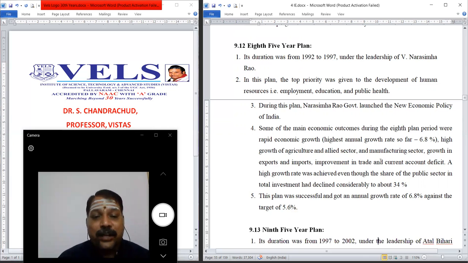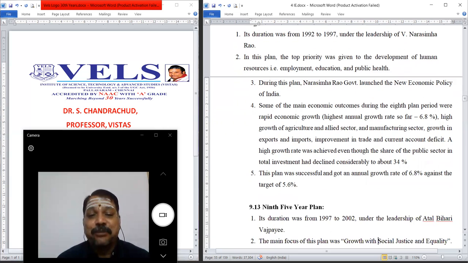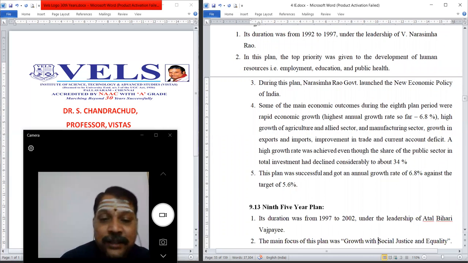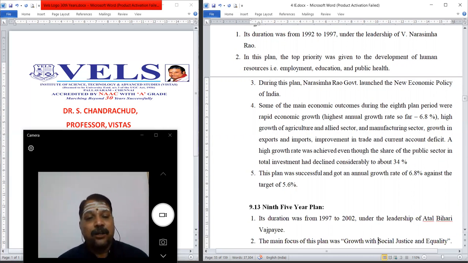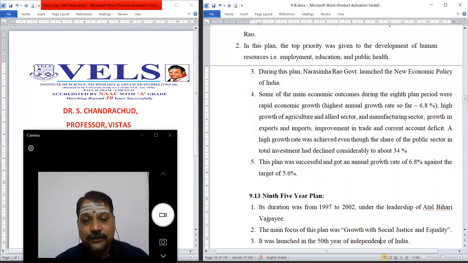A high growth rate was achieved even though the share of the public sector in total investment had declined considerably, to about 34%. So the most successful plan is the 8th plan, as we have implemented the liberalization policy. This plan was successful and got an annual growth of 6.8% against the target of 5.6%.